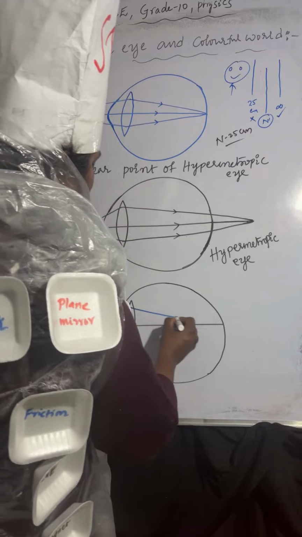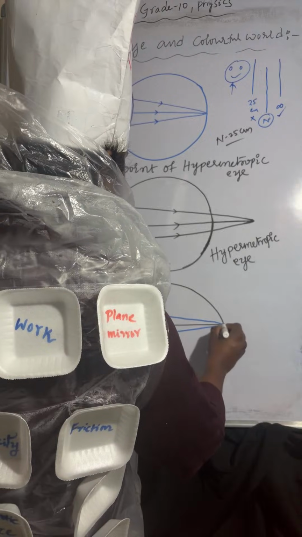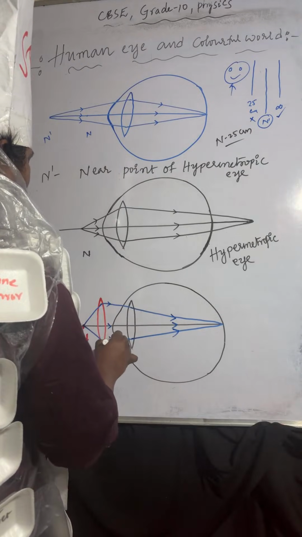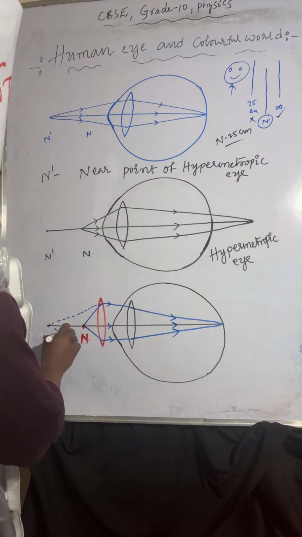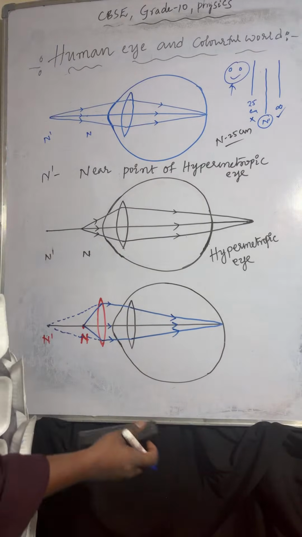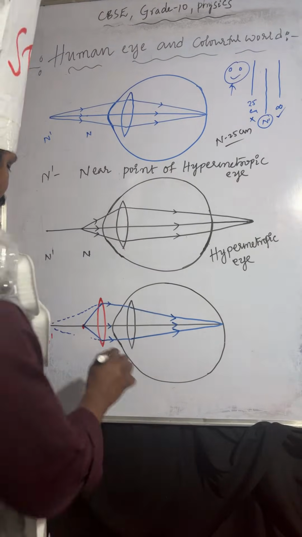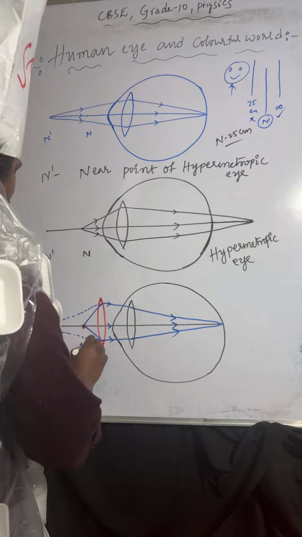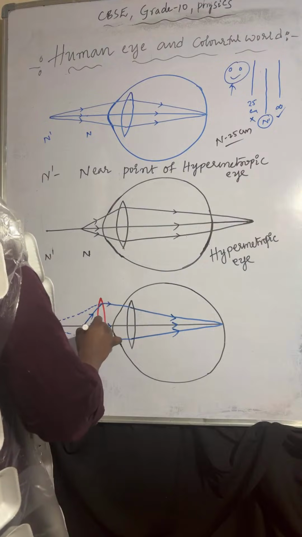Those light rays will meet here, and these light rays also will meet at the retina. This is N and N dash. So this is the correction of hypermetropic eye.